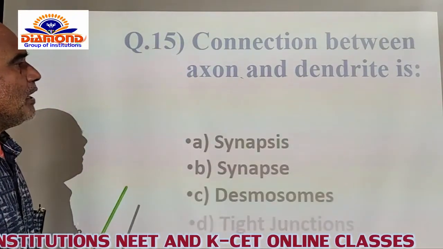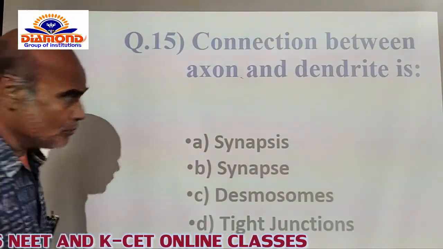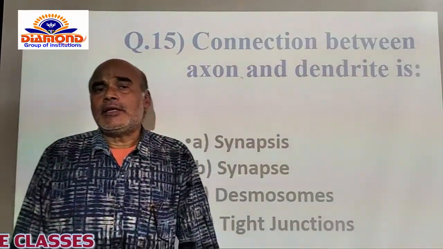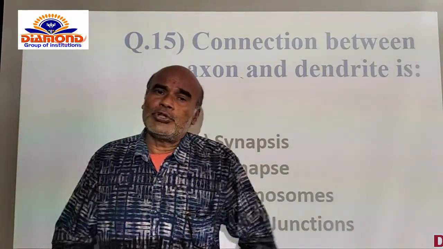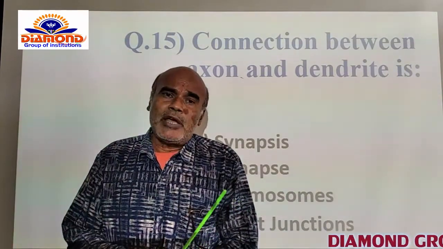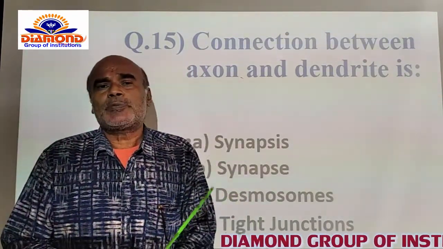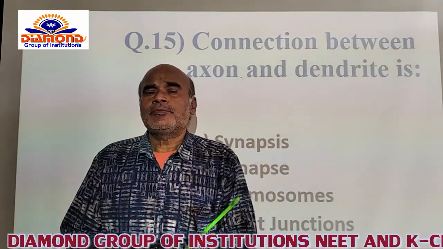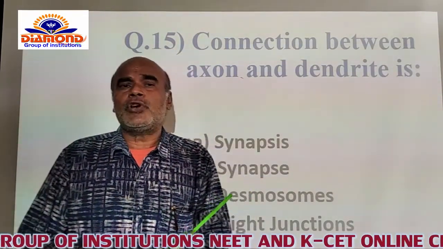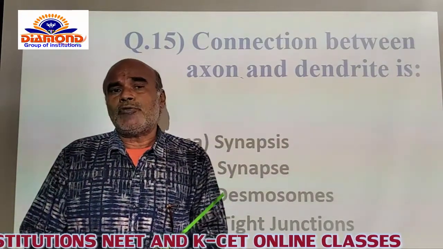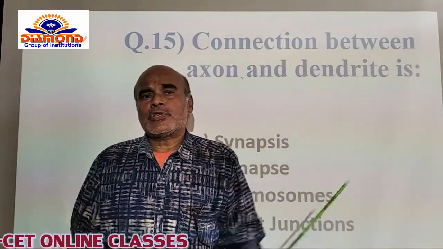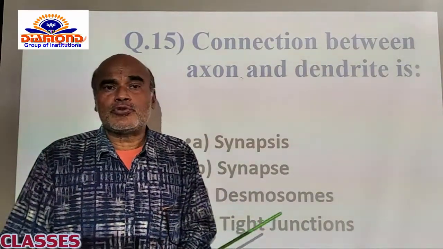Connection between axon and dendrites. Of course you know that dendrites are located anteriorly on the cyton. You know that each neuron is mainly composed of two specialized structures. One is called the cyton or cell body, and the second one is the axon itself. Here the cyton is composed of Nissl granules, and of course a prominent nucleus is also present.